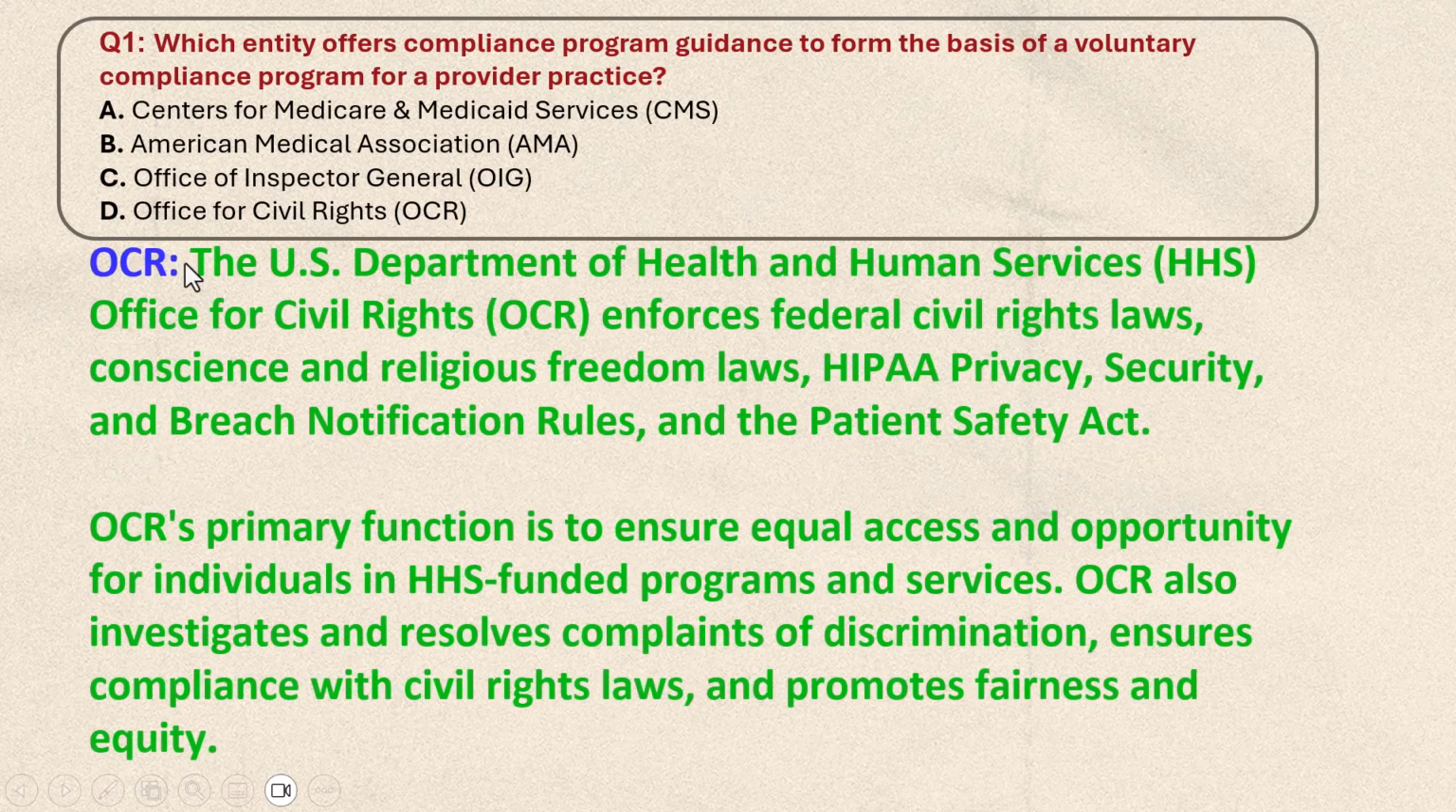So for additional knowledge, what is OCR, the Office for Civil Rights? The US Department of Health and Human Services Office for Civil Rights, that is OCR, enforces federal civil rights laws, conscience and religious freedom laws, HIPAA privacy, security and breach notification rules, and the Patient Safety Act. OCR's primary function is to ensure equal access to opportunity for individuals in HHS funded programs and services. OCR also investigates and resolves complaints of discrimination, ensures compliance with civil rights laws, and promotes fairness and equity. So for this question, the correct answer is C, but you have to know all 4 entities and their functions.